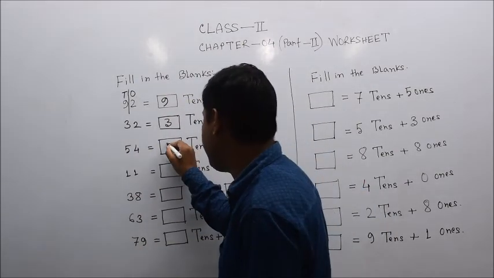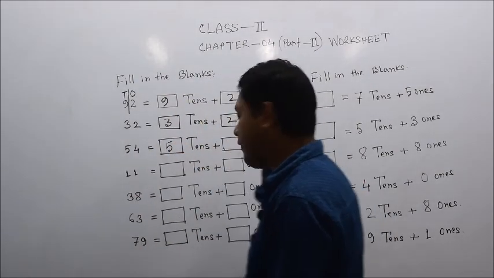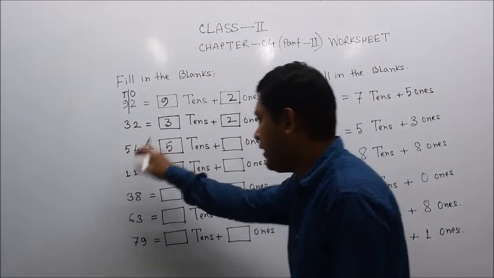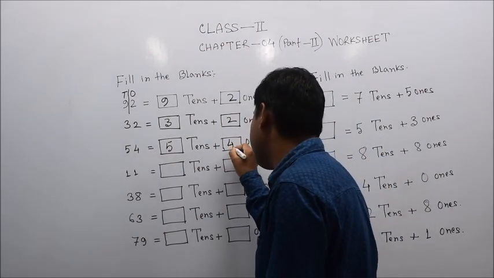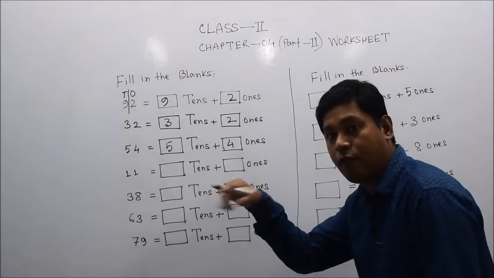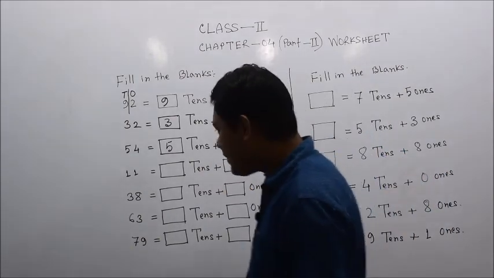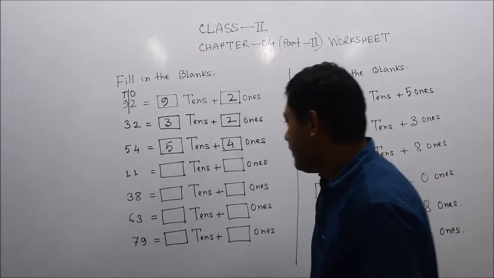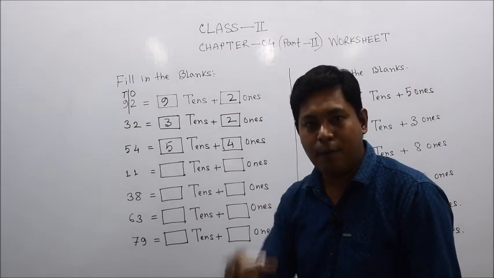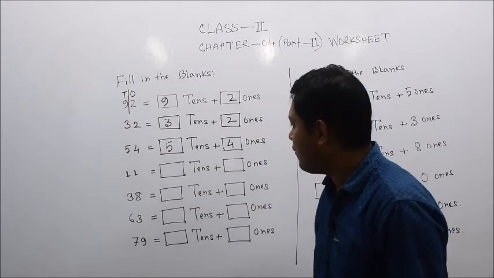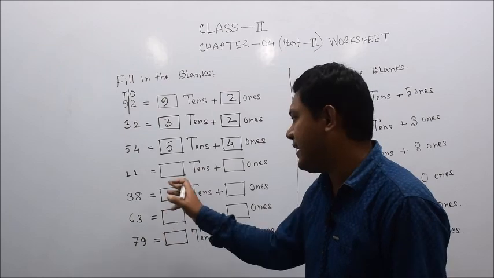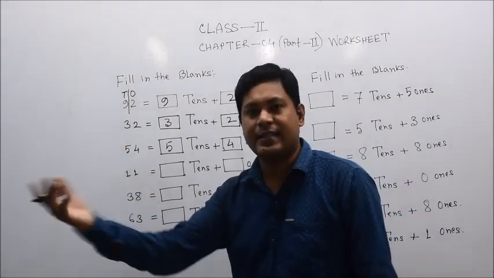So 5 comes first, because this is 5 tens, isn't it? Similarly 4 is in the unit place, the 1 place, so 5 tens and 4 ones. Okay. Similarly 11 consists of only 1 ten and 1 one, because we can say that after 10 it is 11, isn't it?